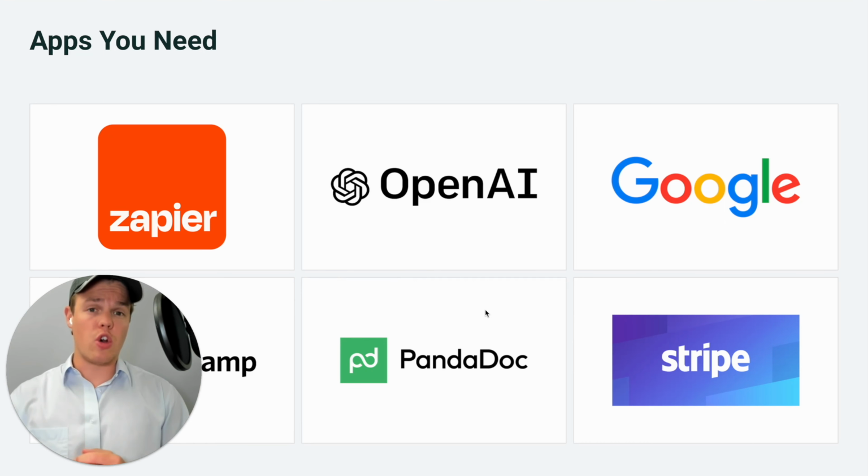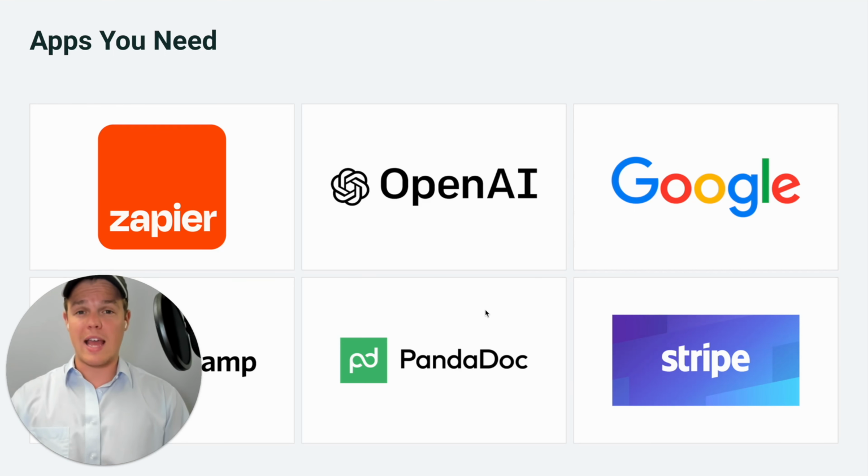The next one you're going to want to use here is going to be PandaDoc for 2 reasons. The first one is that you can access its API for AI automation flows. And the second reason is that it's completely free to start with. And then lastly, our bread and butter for payment processors is going to be Stripe. And we already know why we love that here at WebCafe AI.